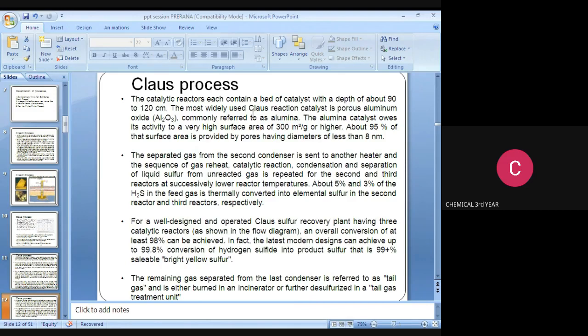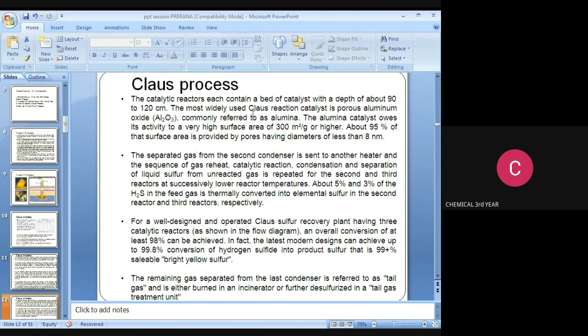In a gaseous reaction, which type of catalyst is used? That is porous aluminum oxide, Al2O3. Note it down. This is also commonly referred to as alumina. The alumina catalyst owes its activity to a very high surface area of 300 square meters per gram or higher. About 95% of that surface area is provided by pores having a diameter of less than 8 nanometers.